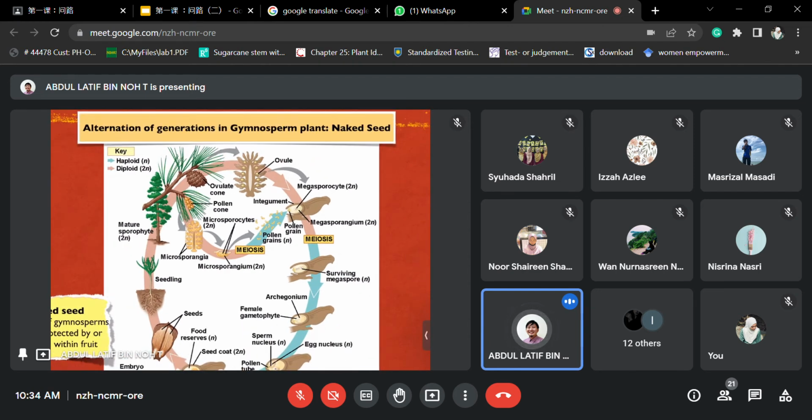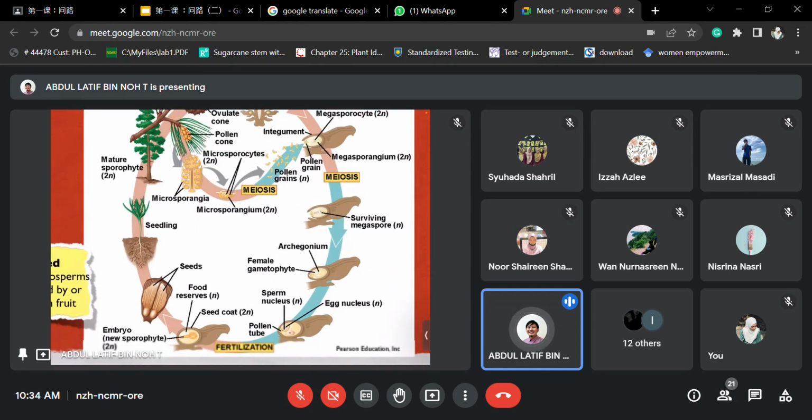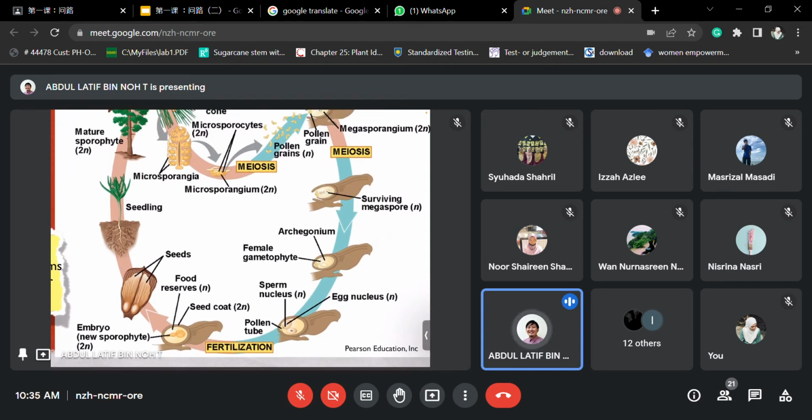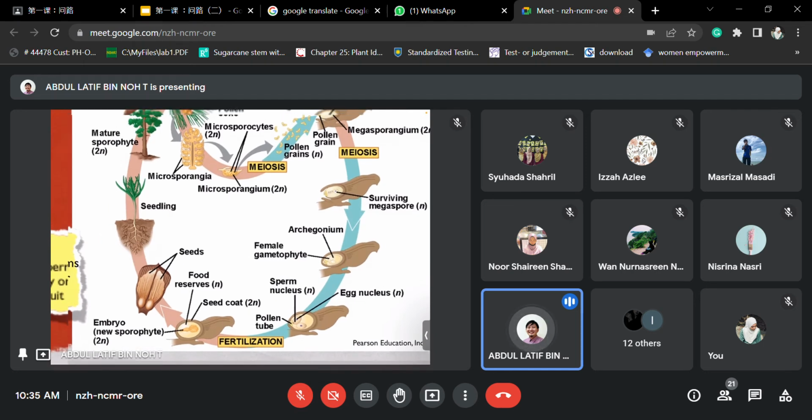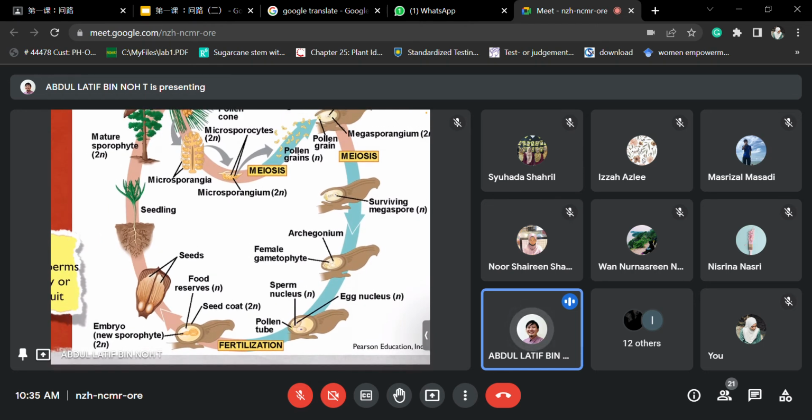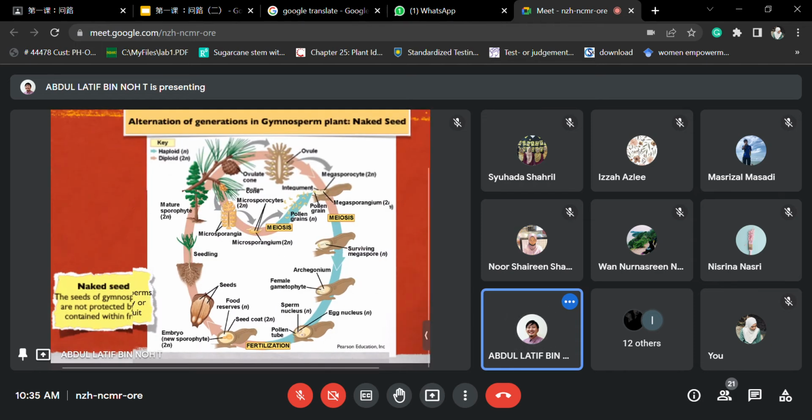This megasporangium has already undergone meiosis, where they have the 8 nucleated 7 cells here, and then these pollen grains will produce a pollen tube, similar to angiosperms. It will enter this site and undergo the fertilization process. So this fertilization process will take place inside this cone.